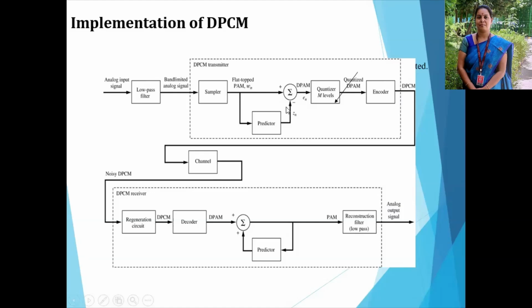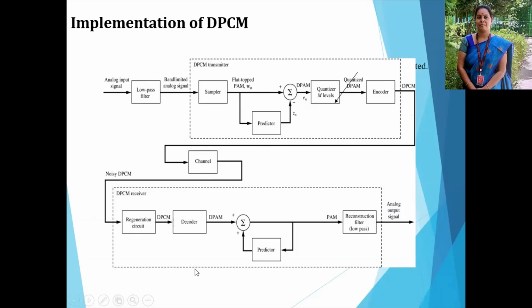Here it is the same process as in the differential pulse code modulation transmitter. The predicted output is applied here, and both signals, the input signal and the predicted signal, are compared. Then the difference is applied to the quantizer. The quantizer quantizes the signal, approximates it, and then it is applied to the encoder. The encoder encodes the signal, then it is sent through the channel, which lies between the transmitter and receiver.